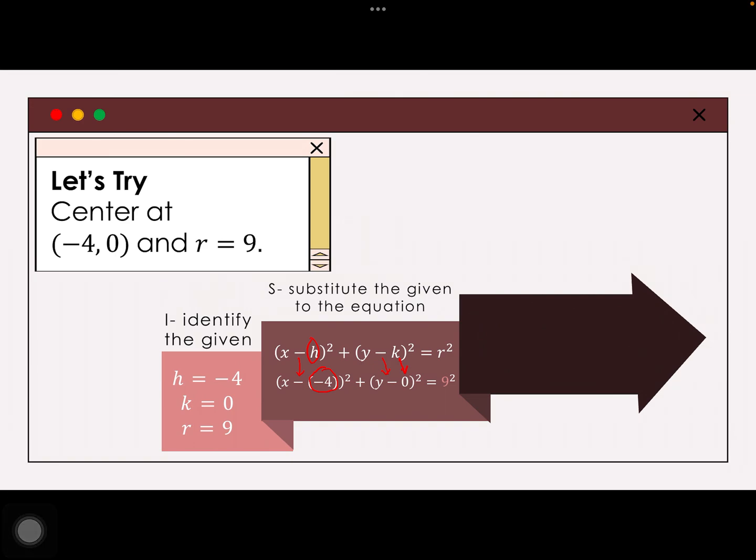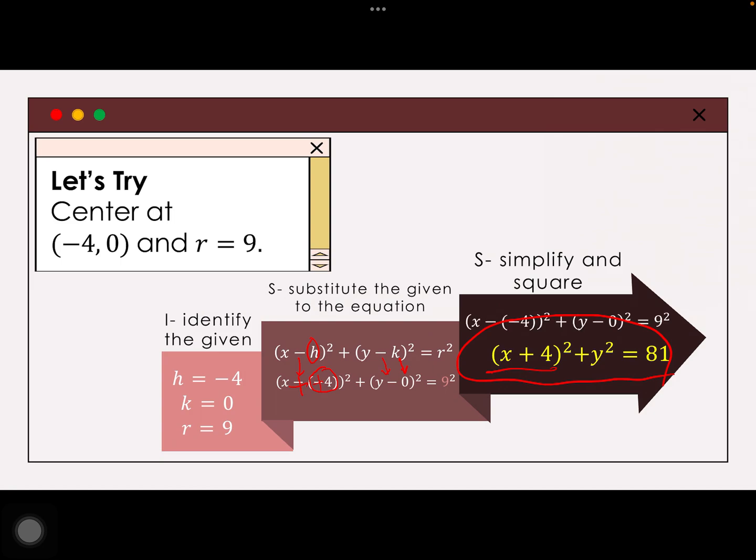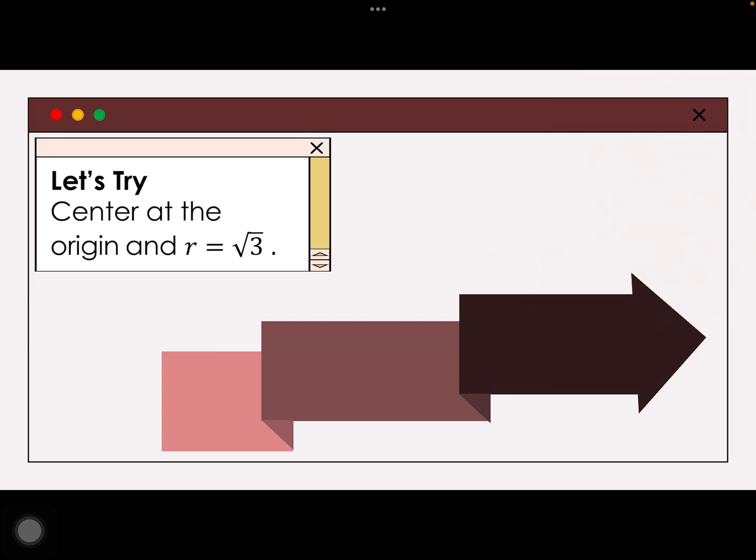So, dito, isi-simplify na natin. You have there x minus negative 4. Ang pangit naman, x minus negative 4. Remember subtraction, keep, change, change. So, it becomes plus. Keep x, change the minus to plus, change the negative to plus. Kaya naging x plus 4. Y minus 0 is y, then square, y squared. And 9 squared is 9 times 9, kaya 81. So, ayan na po ang ating final answer. Madali, no? Kayang-kayang sagutan.